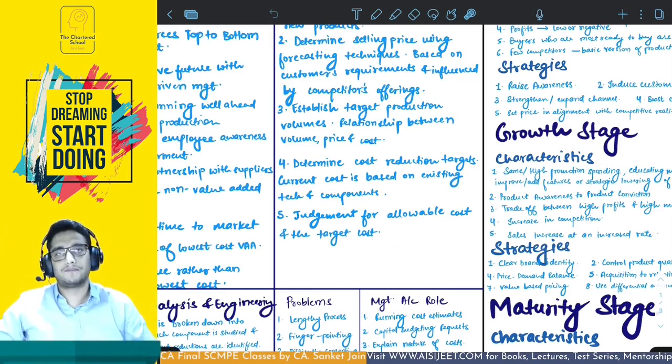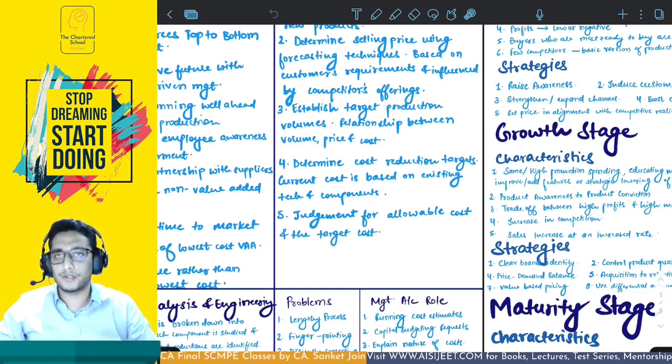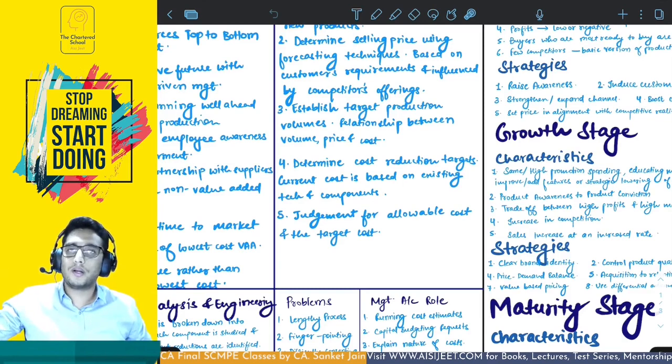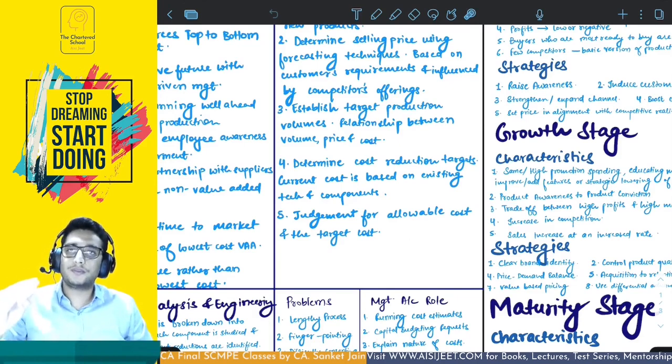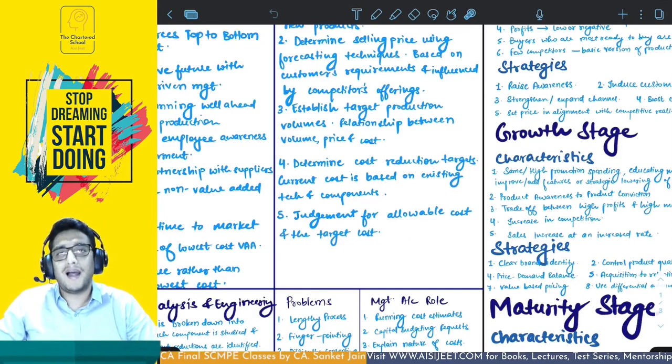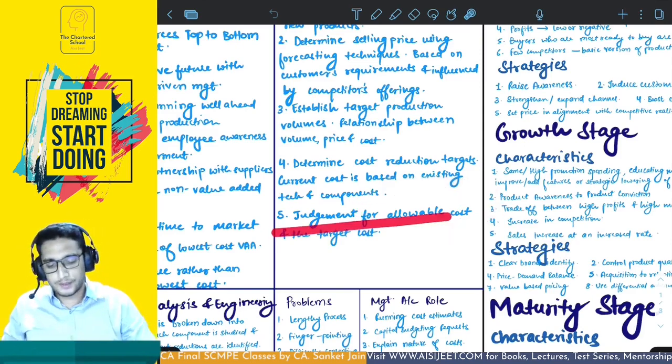It will get reduced, but there will be a level where you might find it very difficult to reduce it even further, although there might be a possibility to do it, but you are not able to do it. Let's just see this. Okay, so you are not able to reduce it further, or you don't have the time to. You have to market the product soon. So in this case, if the difference between your estimated cost and target cost is not very high and at an acceptable level, this will be your allowable cost. Okay, so you have to take a judgment.